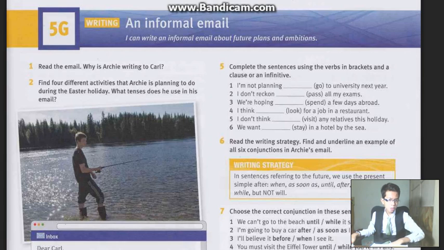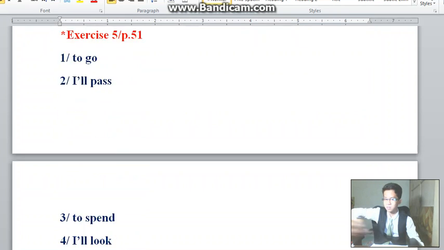I don't think I will visit any of my relatives on this holiday. Number 6. We want blah blah blah in the hotel by the sea. They give us the word stay, and it said we want, so we will have an infinitive right after the word want. So we want to stay in a hotel by the sea. So this is the answer. Those are the answers.